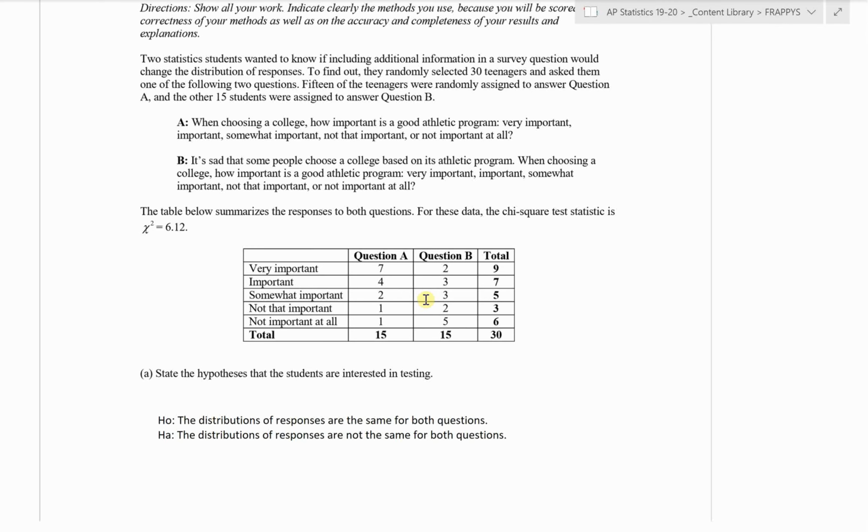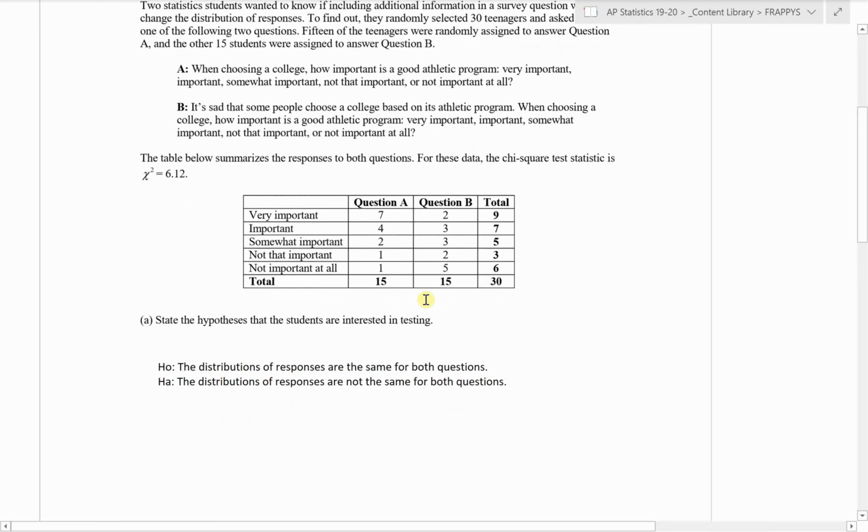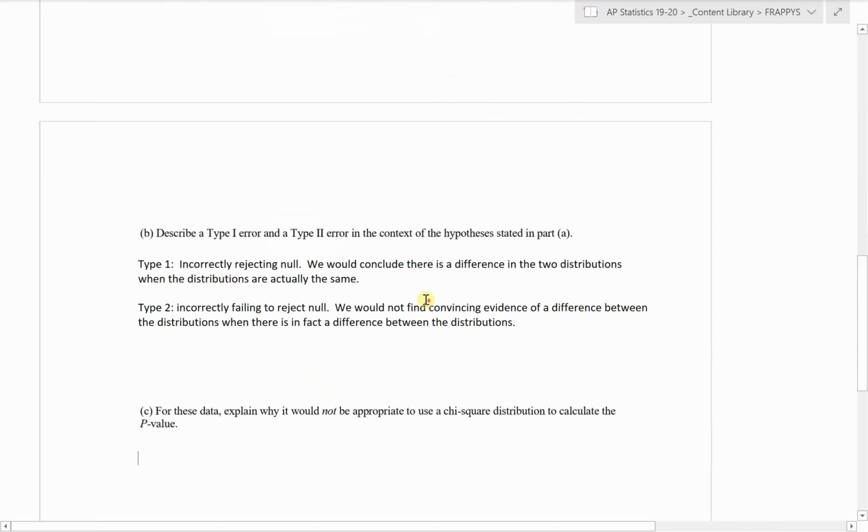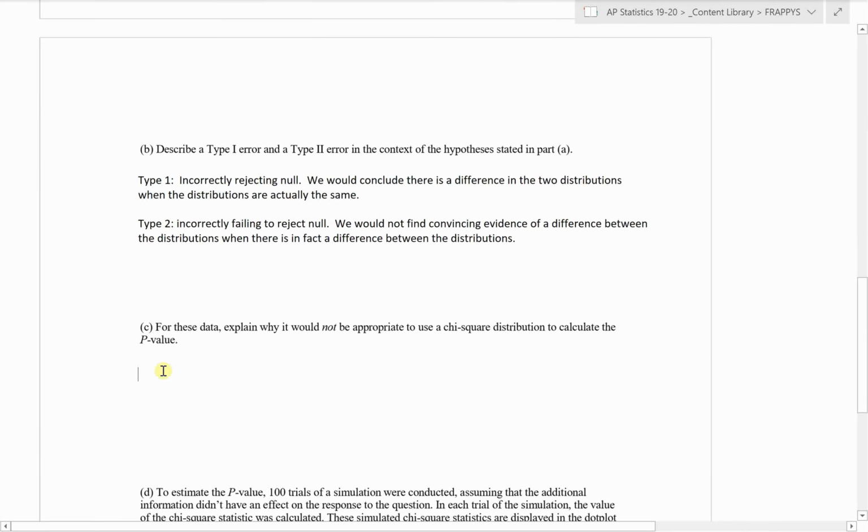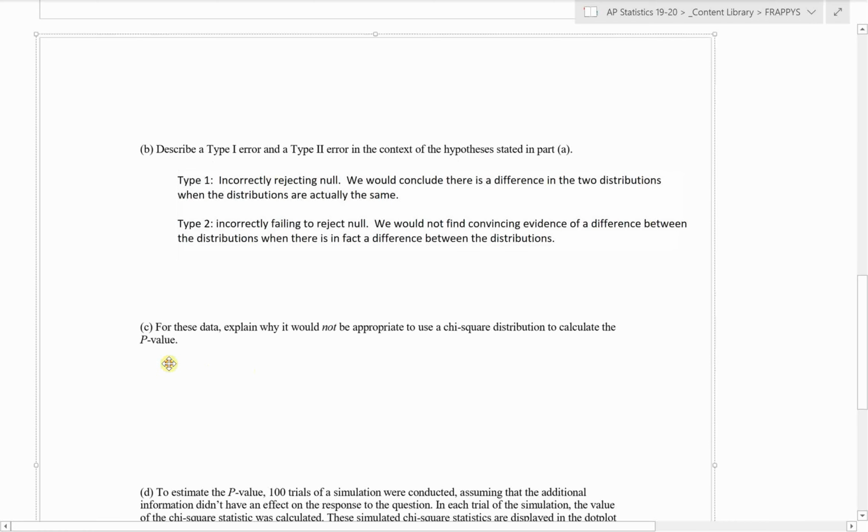So we definitely are comparing the difference in distributions between two populations on the same categorical variable, which is a chi-square test. But if we were going to actually execute that test, we would need to make sure we check our conditions. So when we get to this question C, what we really need to be focusing on is, are all of our conditions met, right? That's really what we're getting at. It definitely is the right setting for a chi-square test, but on these data, are all of our conditions met?